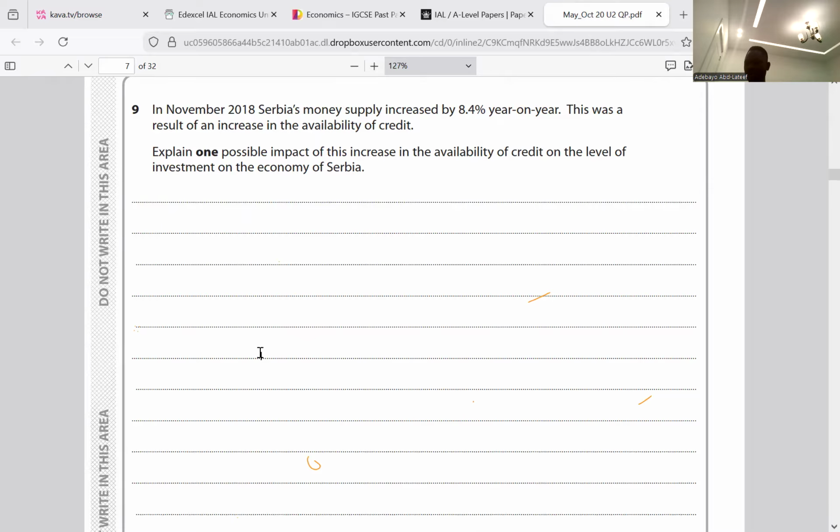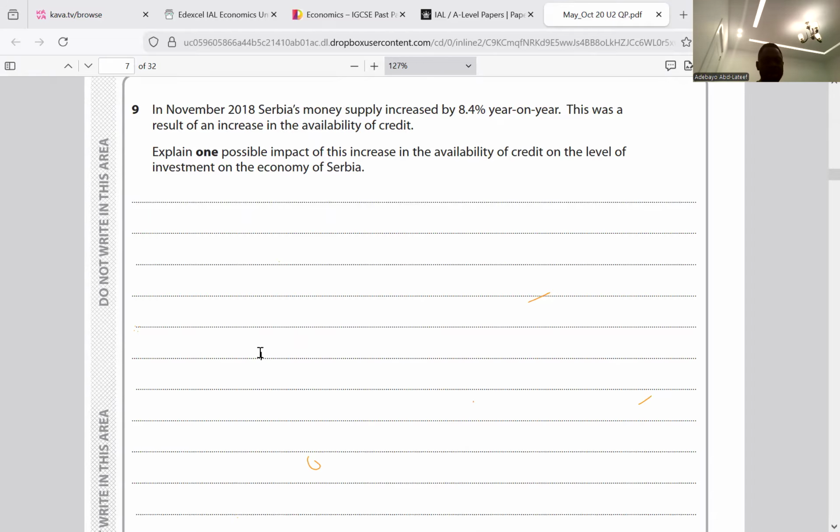From my own way, first I defined what investment is. Investment simply means an increase in capital goods or capital stocks. Access to credit implies the willingness of financial institutions like the bank to make lending available. According to the extract, money supply in Serbia increased by 8.4% year on year. This implies that businesses will be able to borrow from banks, which in turn increases investment in the economy. This also boosts their confidence and increases output in Serbia, leading to economic growth, and aggregate demand is increasing. So that's economic growth too. So that's question 9.